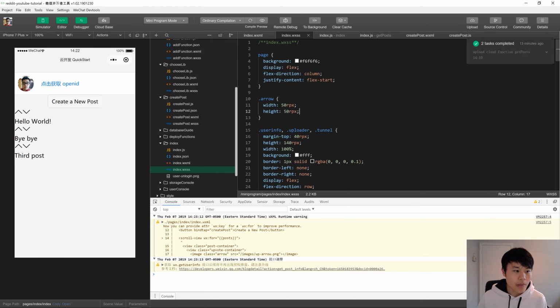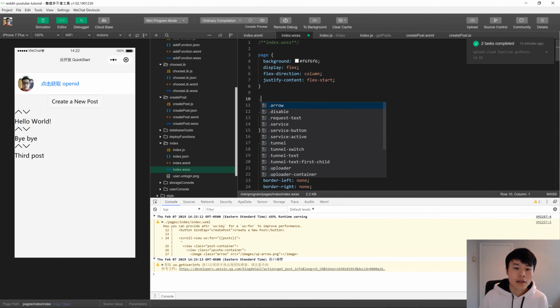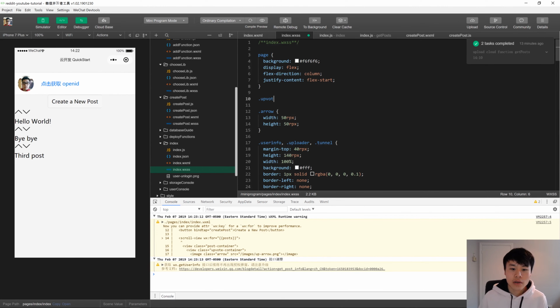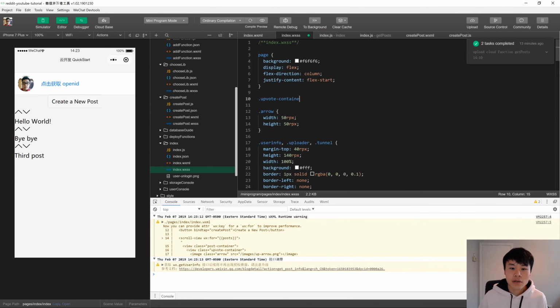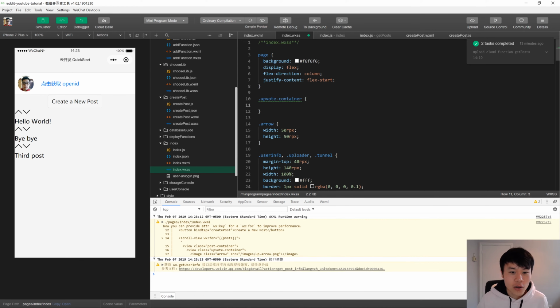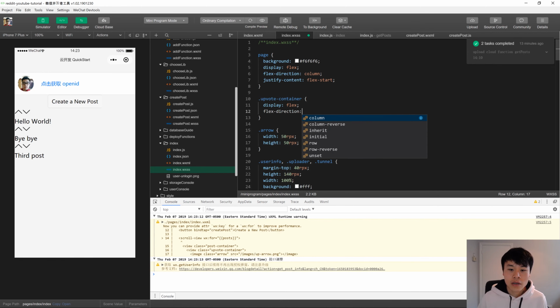Okay. Now we need this upvote, or what did we call it? We called it upvote container. Probably should call it votes container. Could be downvoted. It's okay. So we want to make this flex display. You can actually see that by default, this page already has some flex box in it, but this container we need to do ourselves. Display flex, flex direction column.